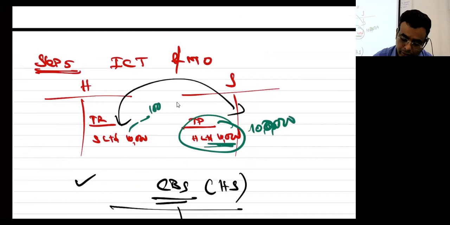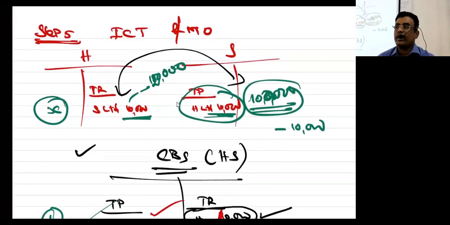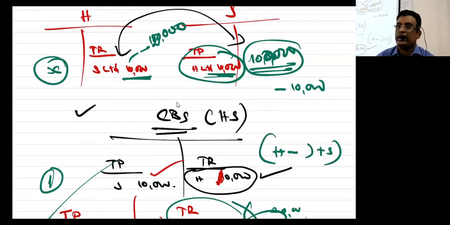So this plus 1 lakh minus 10,000. When going to the consolidated balance sheet, holding creditors plus subsidiary creditors minus 10,000. Similarly for trade receivable: holding full trade receivable minus intercompany plus subsidiary. So automatically this 10,000 is reduced on both sides.